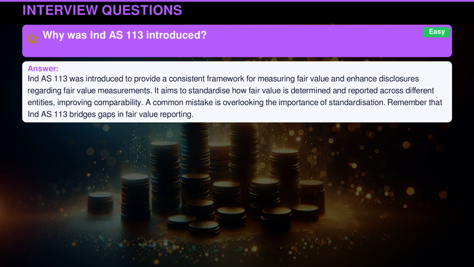Indian Accounting Standard 113 was introduced to provide a consistent framework for measuring fair value and enhanced disclosures regarding fair value measurements. It aims to standardize how fair value is determined and reported across different entities, improving comparability. A common mistake is overlooking the importance of standardization. Remember that Indian Accounting Standard 113 bridges gaps in fair value reporting.